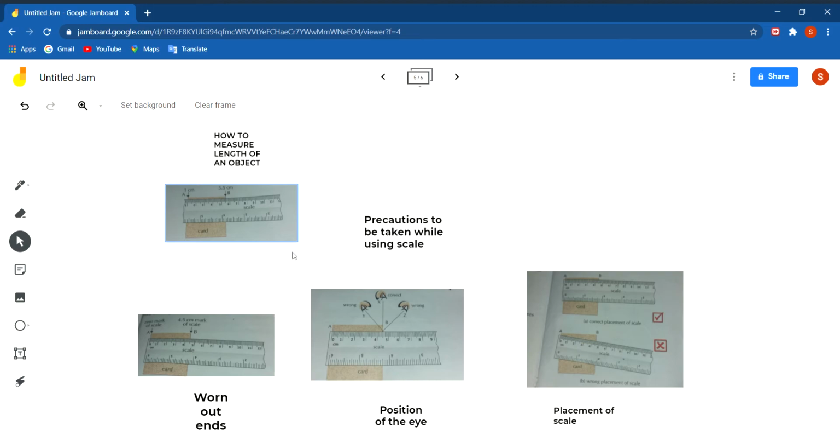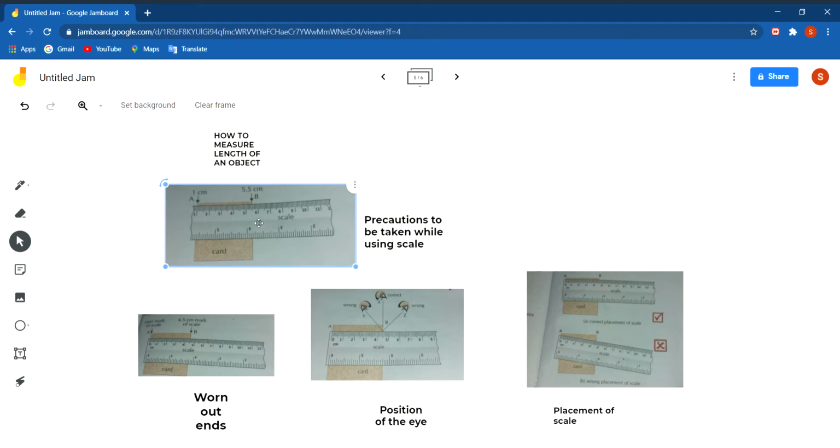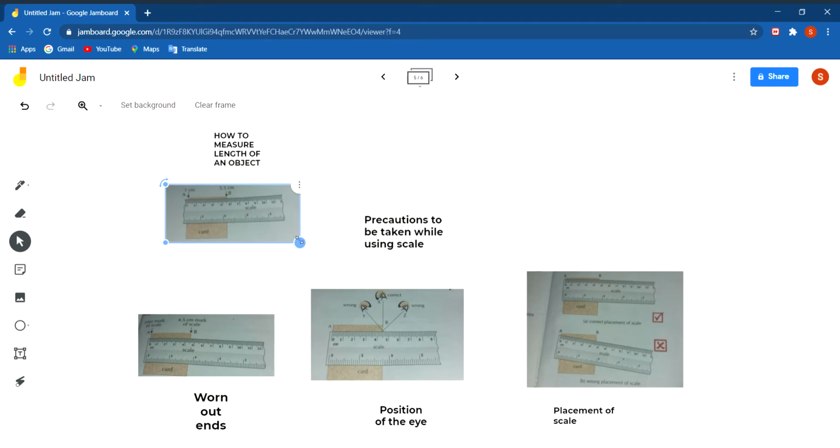Then we read the scale division coinciding with the right end. Here the scale division is on 5. Or it is not exactly on 5, but if I enlarge this figure, it is on 5, sorry, it is 5.5. So, the length of this piece of card is 5.5.